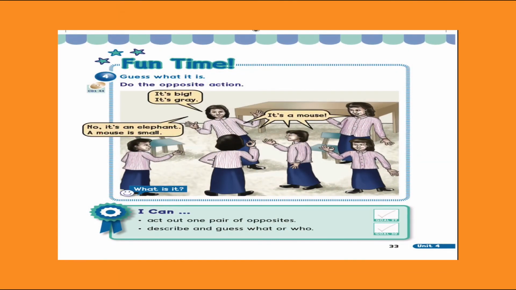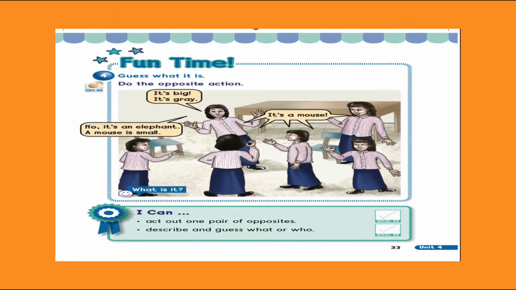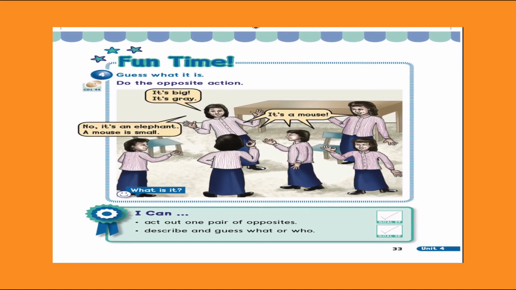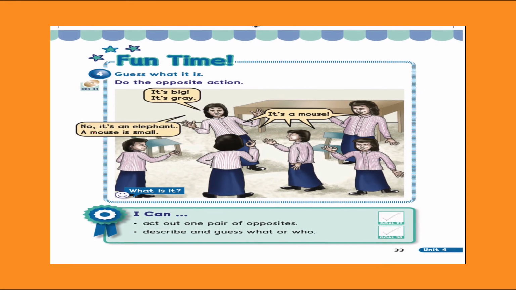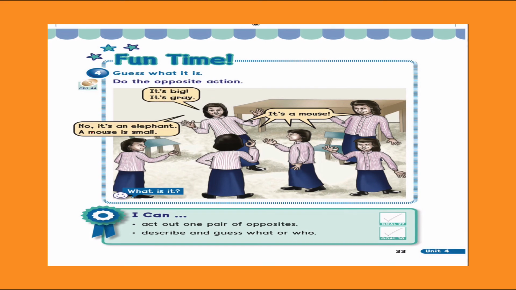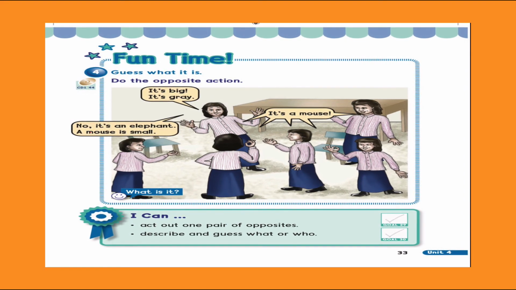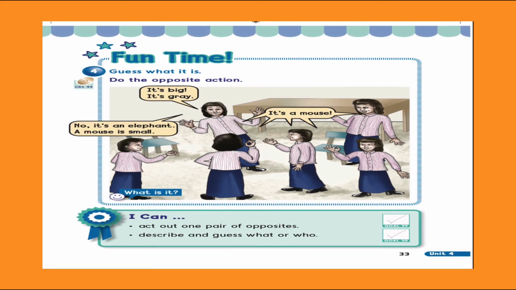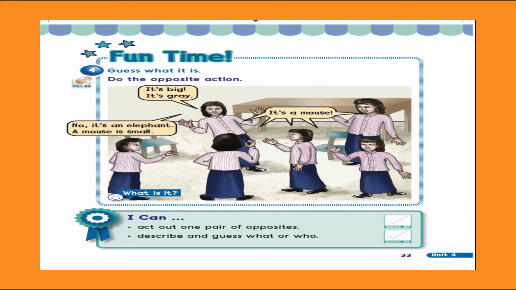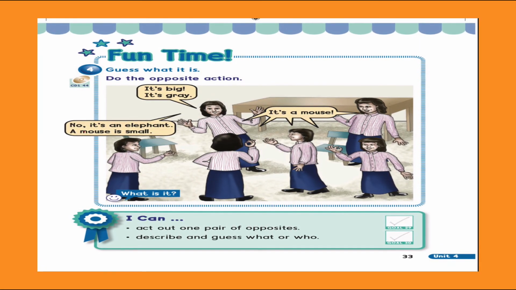Guess what it is. Do the opposite action. It's big. It's gray. What is it? It's a mouse. No, it's an elephant. A mouse is small.